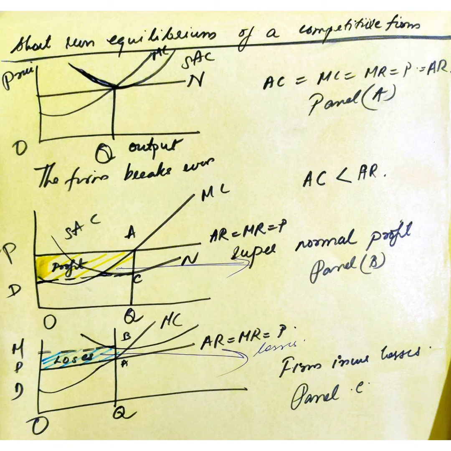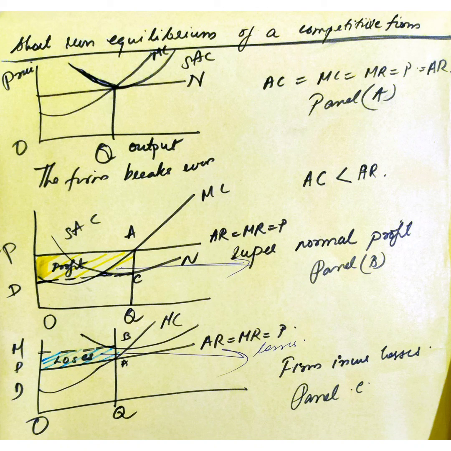The marginal cost curve is U-shaped. This is because production is subject to variable proportions and diminishing returns, so this law operates there. The intersection point for all the panels satisfies the equilibrium condition MR is equal to MC, or P is equal to MC. So the point A represents the maximum profit. The profit maximizing or best level of output is Q. All the panels show different situations.